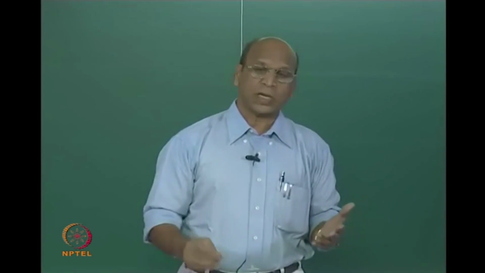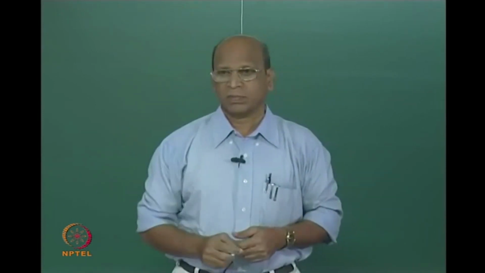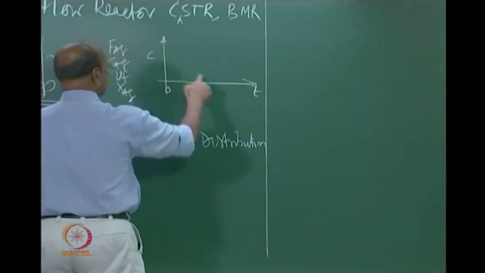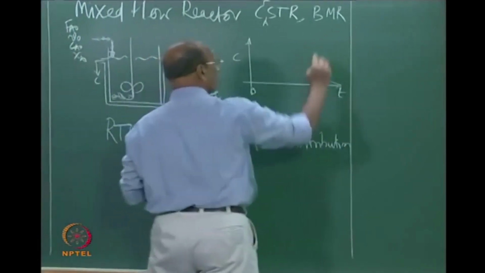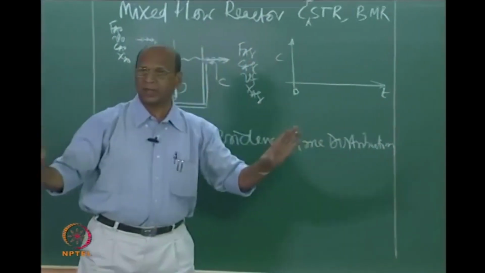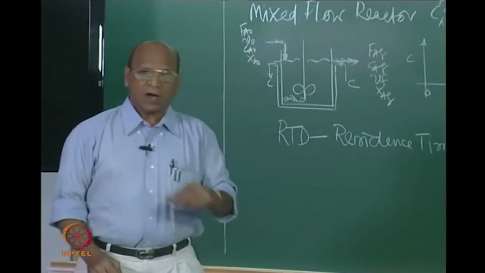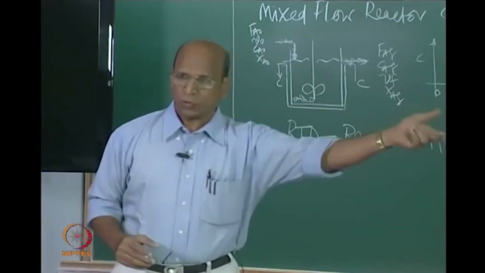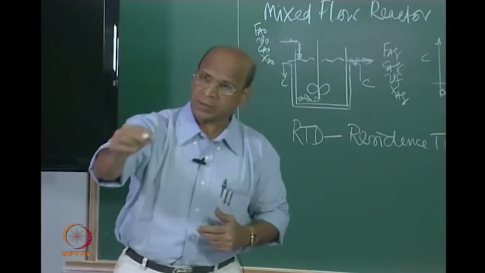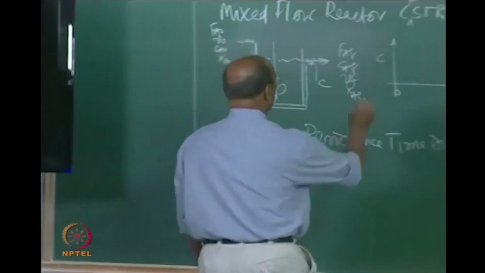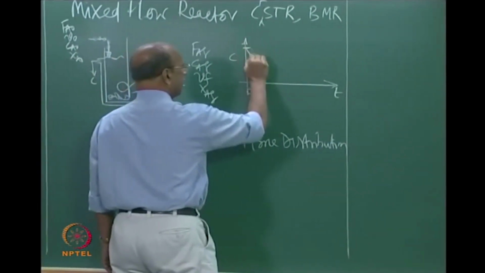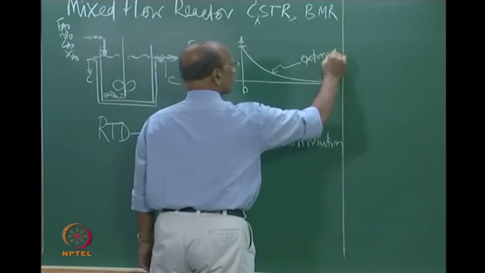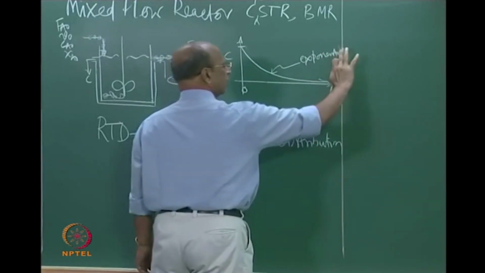Continuously decreasing means you can draw that line in an infinite number of ways. Correct, no? There is no unique way of decreasing. I can draw like this, like this, like this. Anyway, no increase. So, that is why all that is not valid for mixed flow. In mixed flow, it is only valid, and mathematically also we can show that, if it is exponentially decreasing. So, exponentially decreasing. Okay, I simply write exponential.